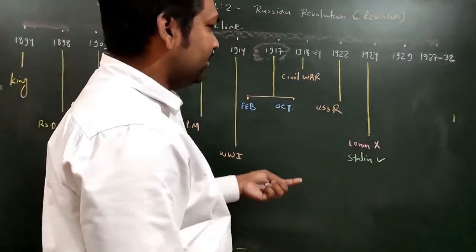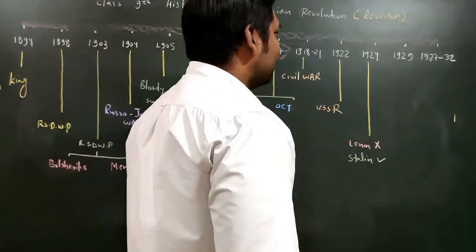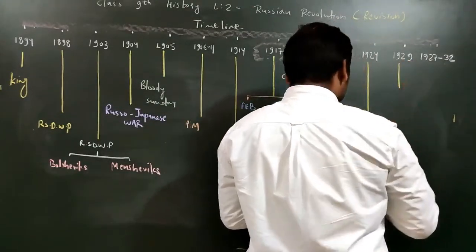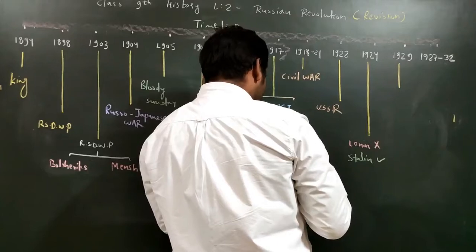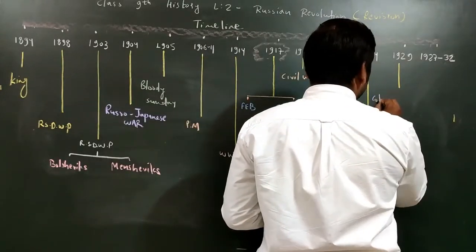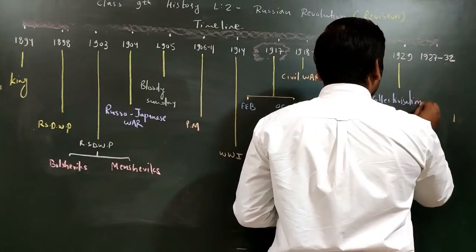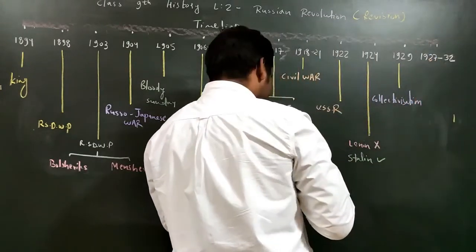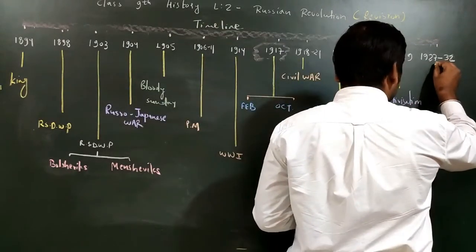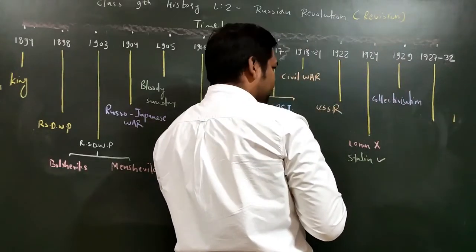After that, Stalin will bring so many important policies. One such policy is known as collectivization. Always remember everyone, collectivization, very very important. And the even bigger and the most famous one is known as 5-year planning, right?